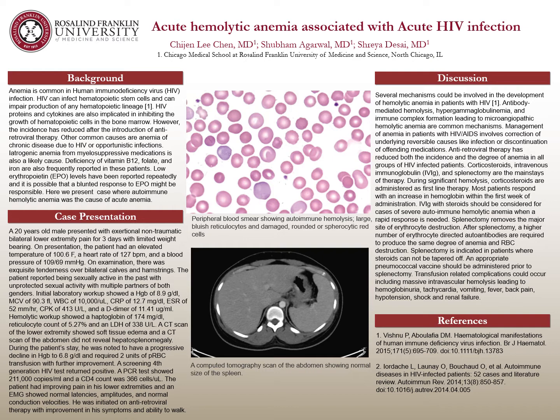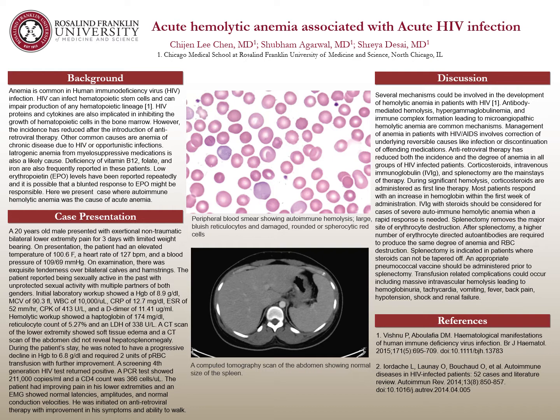The patient had improvement in his lower extremities, and the EMG showed normal indices and normal velocities. He initiated antiviral therapy, with improvement in symptoms and ability to walk. Several mechanisms are involved in the development of hemolytic anemia in patients with HIV. Antibody-mediated hemolysis, hypergammaglobulinemia, and immune complex formation leading to microangiopathic hemolytic anemia are common mechanisms.